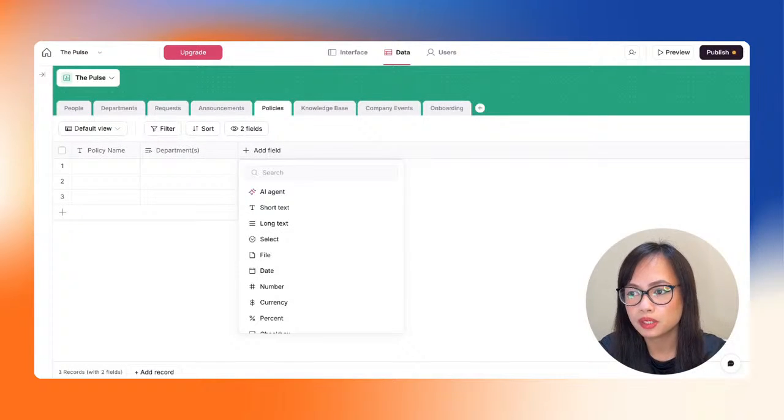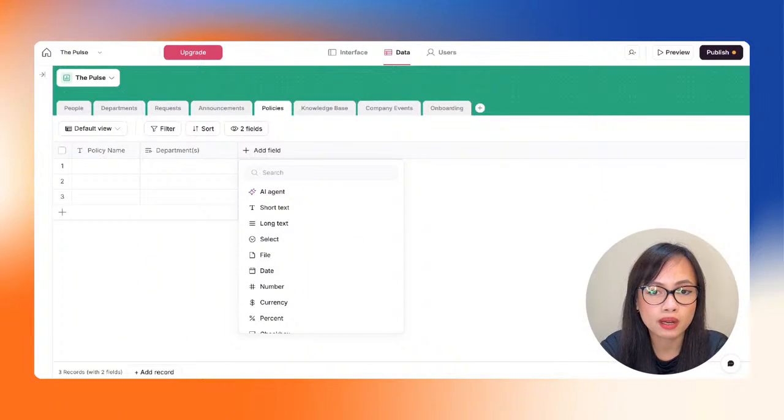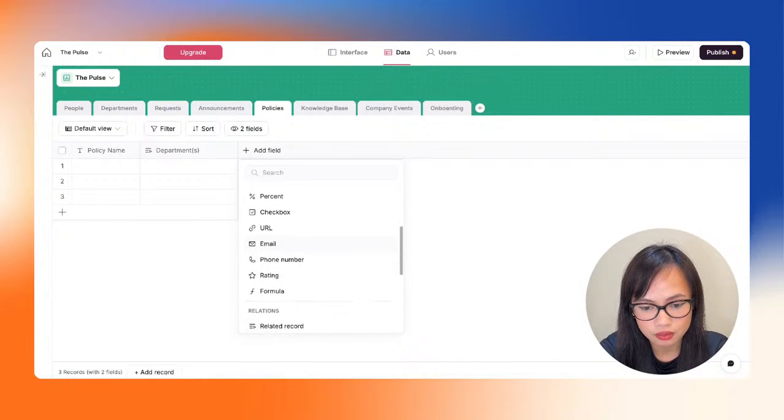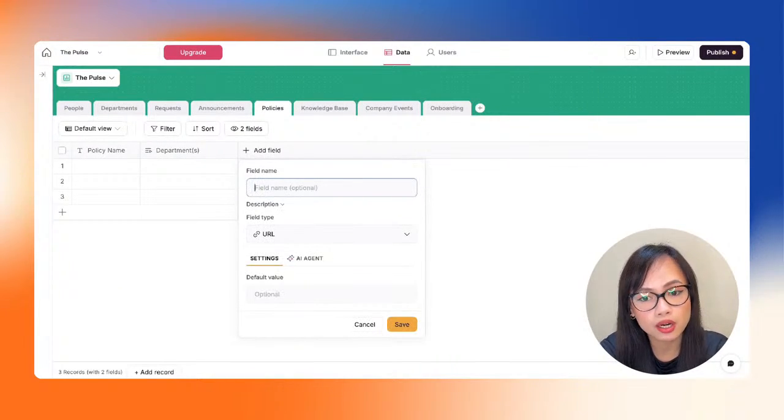And then we will have the policy URL. So there might be another link that would lead us to the policy. Maybe it's a Dropbox link, maybe it's a website link, or anywhere else where the company stores their policies. So we are going to choose the URL field type. So policy URL.